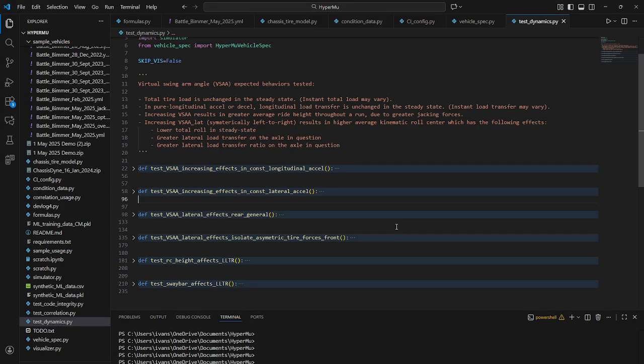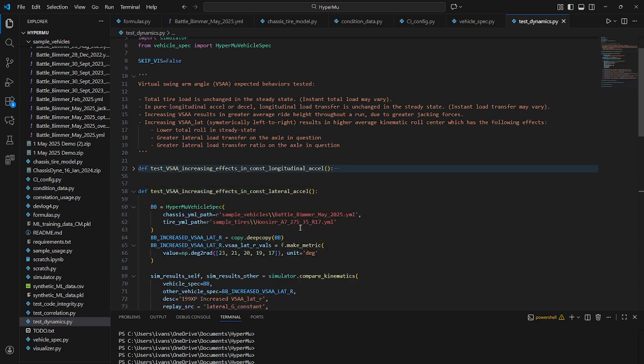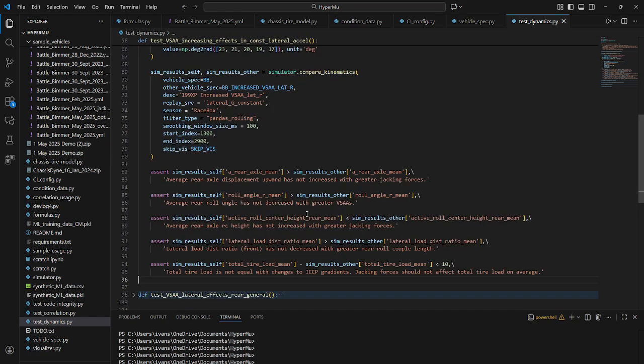So HyperMu uses PyTest to structure its unit and integration tests. We have a suite of experiments here, some with synthetic pure lateral or pure longitudinal inputs to get steady state behavior, and others with real world recorded telemetry replay inputs to get, well, real world behavior. In all cases, there are assertions at the end of each experiment which check to see that the simulated outputs are similar to what we expect in the real world. Even if the total magnitude of the jacking effects have errors, these assertions ensure that at a minimum, the direction, the sense of the effects are correct.